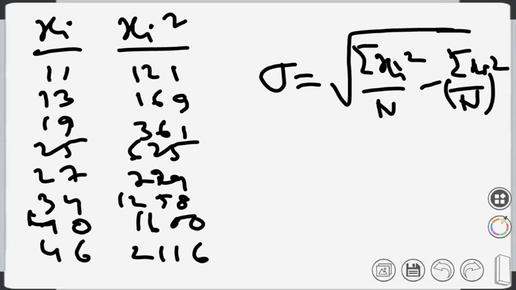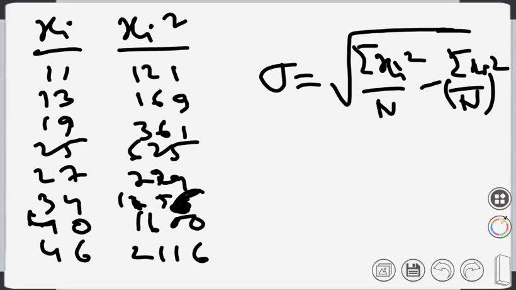Please correct: 34 square is 1156, and 46 square is 2116. Yes, I have written that. My stylus is not very fine, so my writing is a little bold. So you do it yourself.